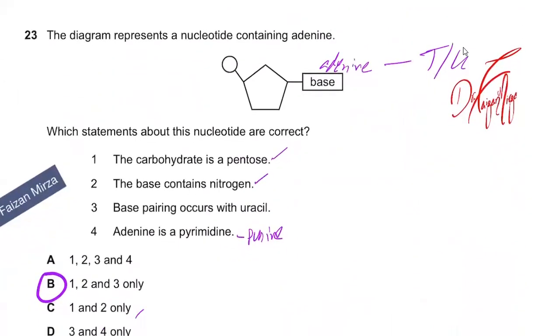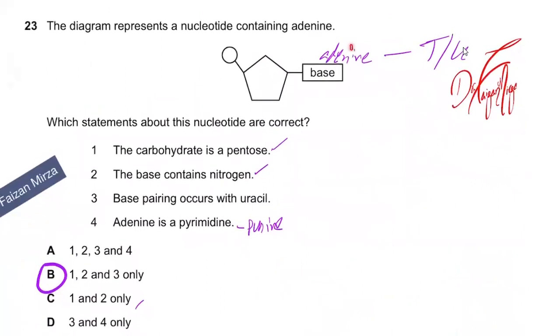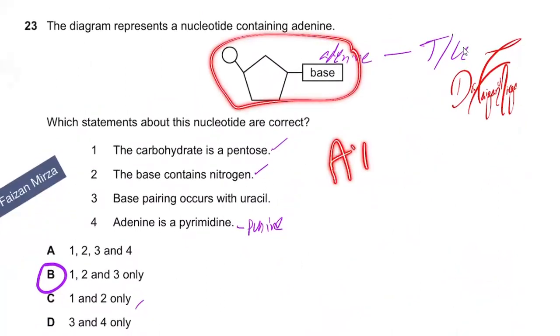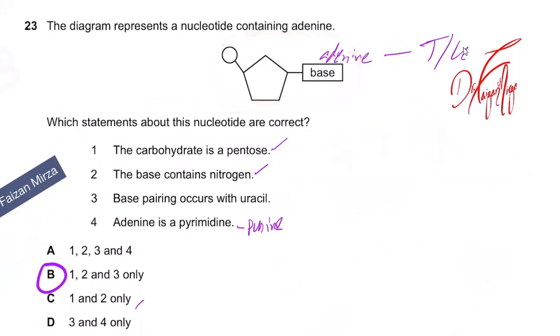The diagram represents a nucleotide containing adenine. They have given this diagram. The student may think this is ATP, but this is not ATP. Students can go for the option that this is ATP because somehow it looks similar, although it's not ATP at all. Keep that in mind, because ATP will have three phosphates here.